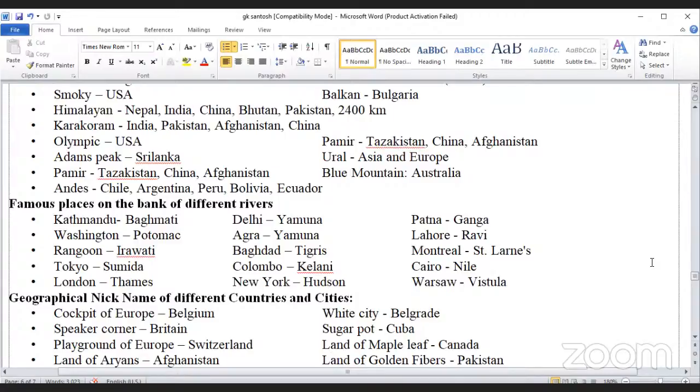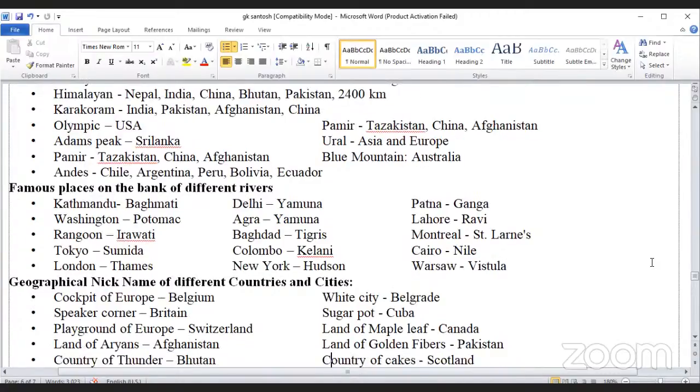Colombo, Kelani. New York, Hudson. Patna, Ganga. Lahore, Ravi. Montreal, Saint Lawrence. Cairo, Nile. Warsaw, Vistula.